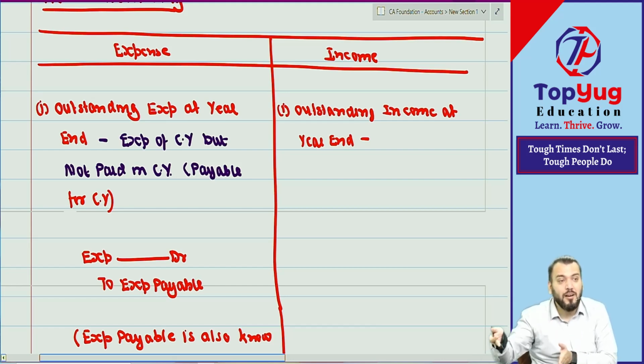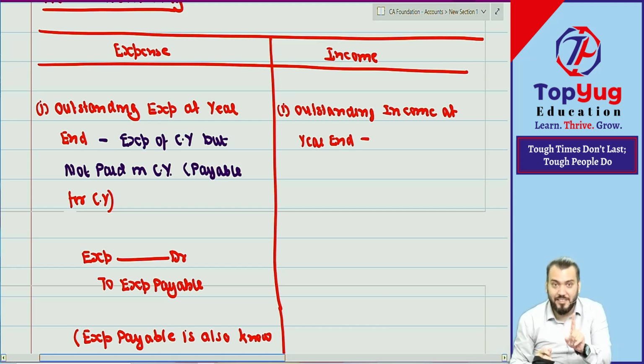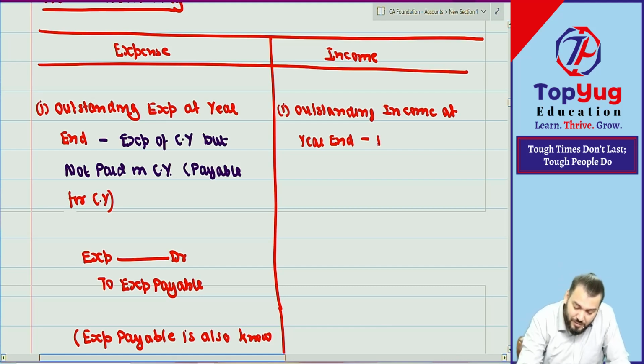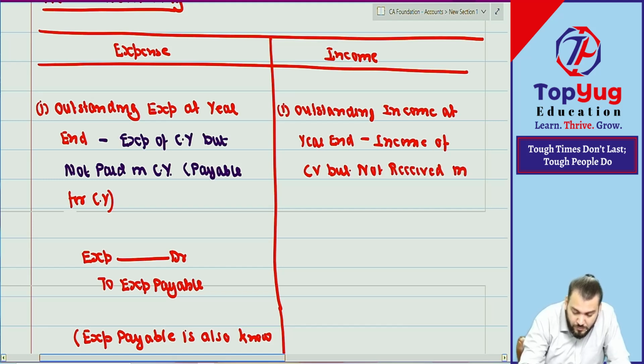Anything receivable is what? Asset or liability? Asset. Understood? So this is income of current year but not received in current year.